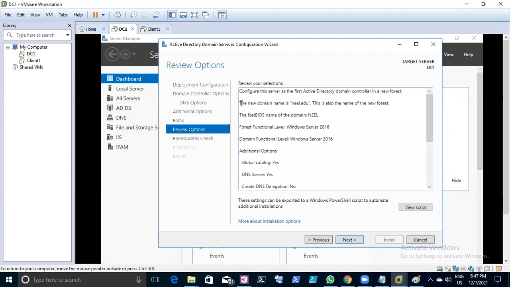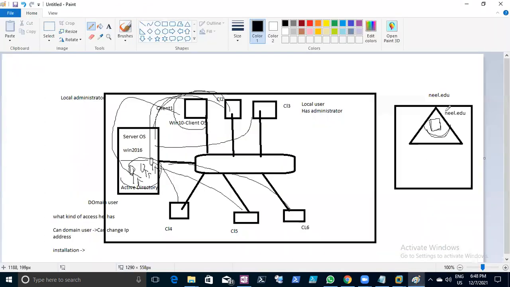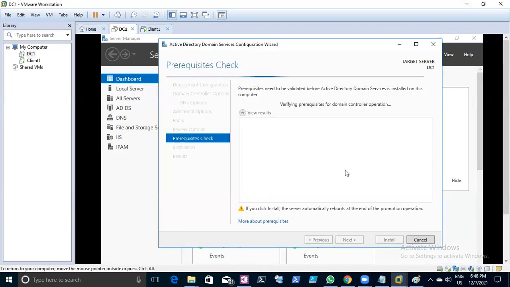Now you can see the new domain name is neil.edu. This is also the name of the new forest. Always you need to know and say that the first time, whatever you are building, that is your forest name as well as domain name, right? Just say install, it will ask you to reboot. Okay, now we are making ready my Active Directory, because your entire infrastructure stands on Active Directory only. Nobody has a company without Active Directory to run their business. Yes. So now we, as system administrators and desktop support engineers, must know